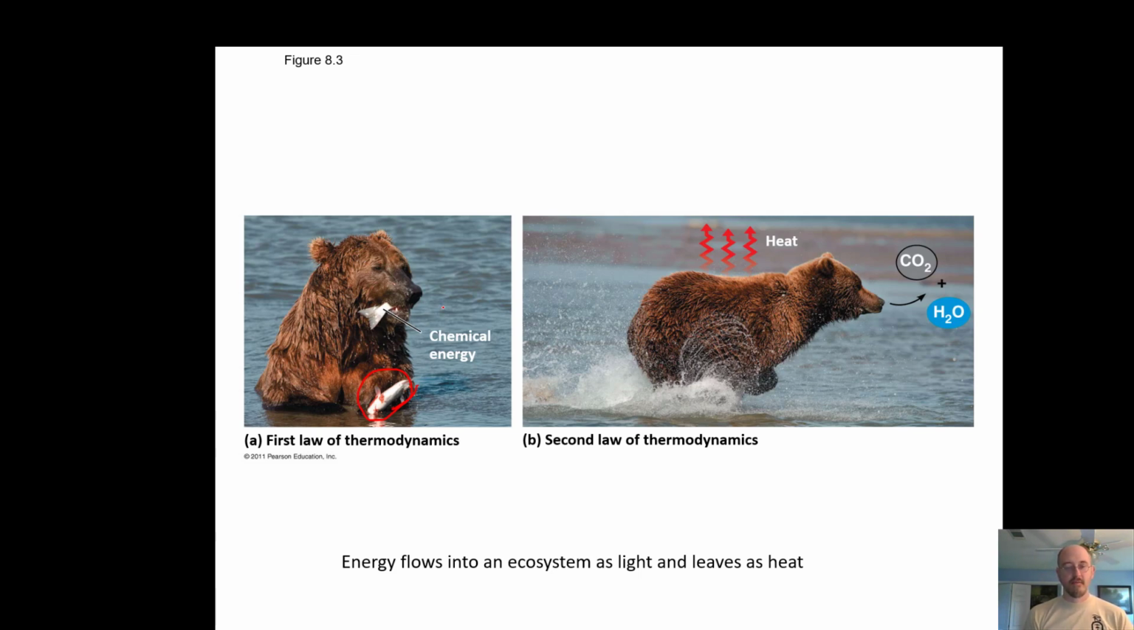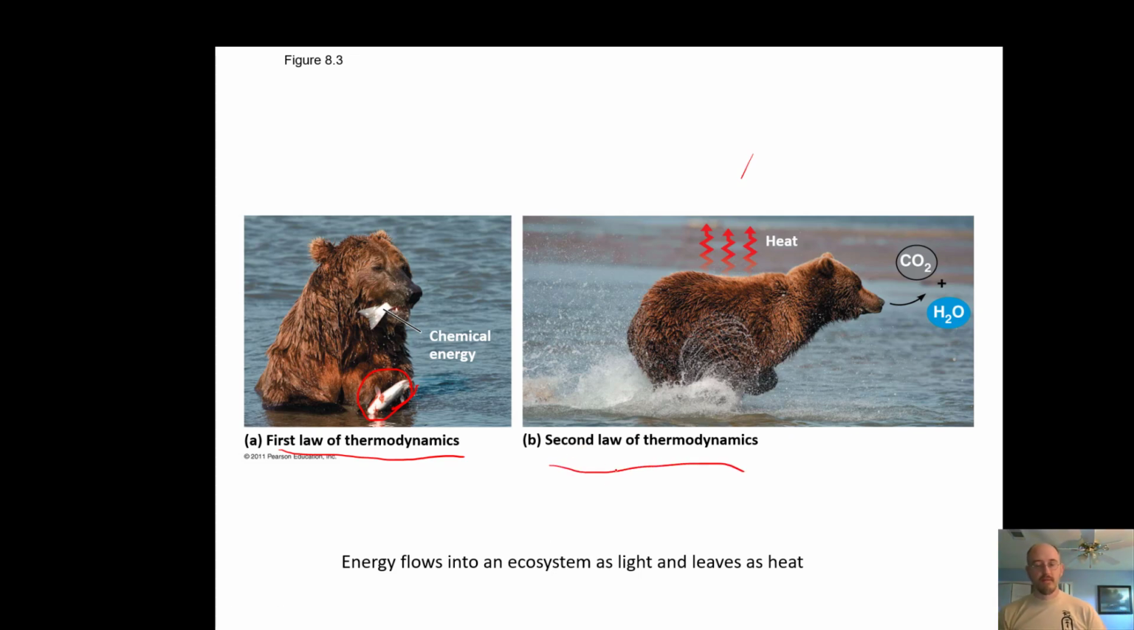That's chemical energy for the bear. So energy can be transferred, the first law of thermodynamics. Now when that bear is transferring that energy and utilizing it, a lot of it is going to be lost as heat, and these chemicals are being released. This is the second law of thermodynamics.